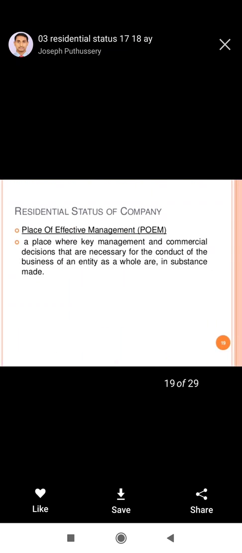Next is residential status of any company. The second condition is place of effective management, which means a place where key management and commercial decisions that are necessary for the conduct of the business of an entity as a whole in substance are made. The place where key management and commercial decisions are taken is the place of effective management. If it is in India, it will be called a resident. If it is not in India, then it will be called a non-resident.